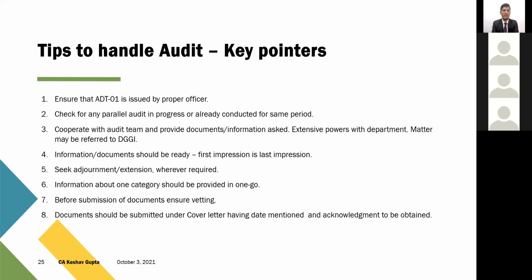I'm sure we know that we have a right to claim adjournment, a right to claim extension of time if the documents are not ready and there's a reasonable ground. You can mention that tax audit season is in process, or another compliance under company laws is in process. Whatever the actual reason is, give it and seek extension. But that extension should be sought before the expiry of the time. It should not be that you are given 7 days, then 15 days are over, and then you ask for extension, because it again gives a bad impression.